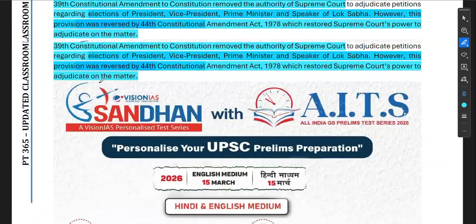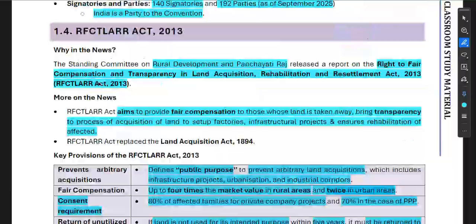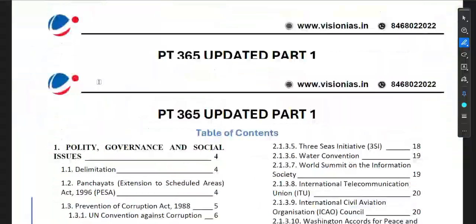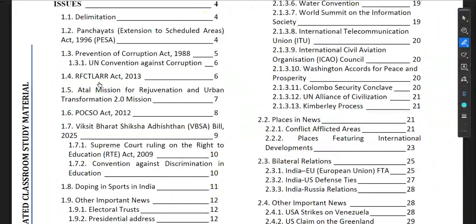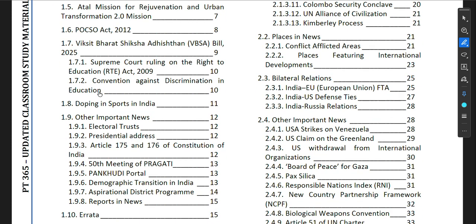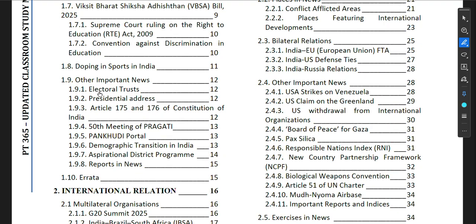Okay, so I hope we have been able to understand almost everything that is there. Let us quickly revise all that we have discussed. We started our discussion with the Delimitation Commission, then PESA Act, then Prevention of Corruption Act 1988, then the RFCTLARR Act, then the Atal Mission for Rejuvenation and Urban Transformation, then POCSO Act 2012, then Viksit Bharat Shiksha Adhiniyam, then the Supreme Court ruling on the right to education, then the Convention against Discrimination in Education, then doping in sports in India.